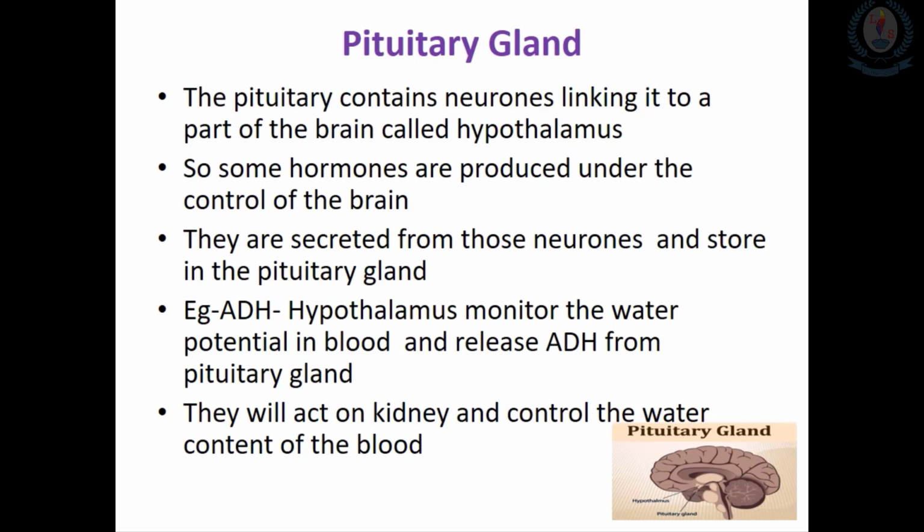It means they are produced in the hypothalamus, but they are stored in the pituitary gland. The target organs of ADH are the kidneys. ADH acts as the hormone involved in controlling the water content of the blood.